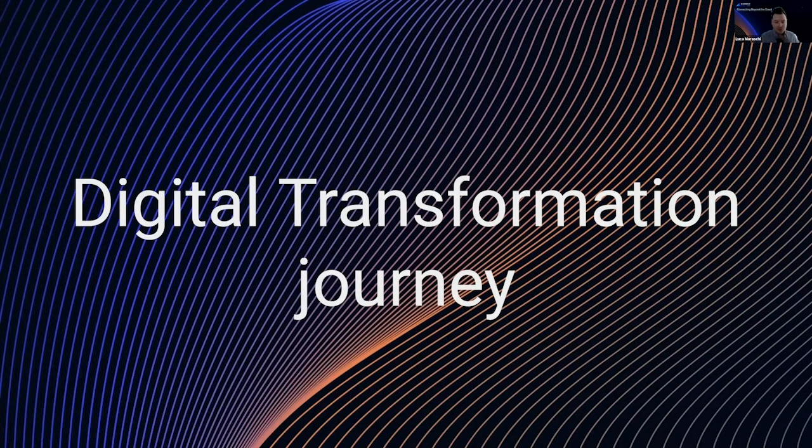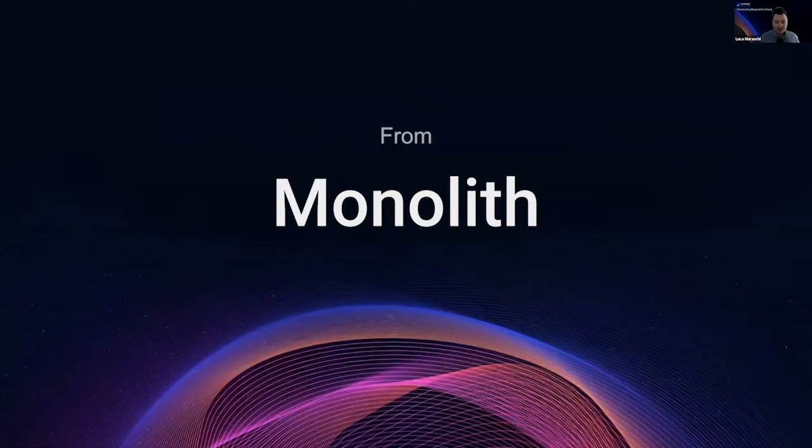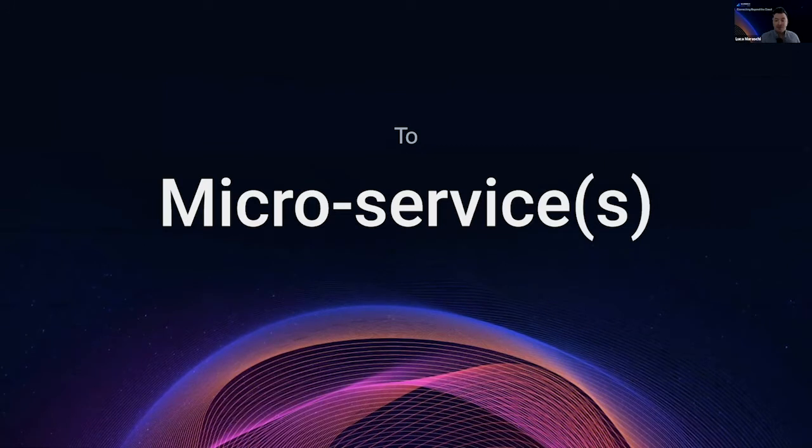And within this journey, we all know how everything started, right? We started from the famous monolith, right? And this monolith evolved into microservices. And, you know, we are all here at Kong Summit because one way or another, we are working in the API and services space, right?